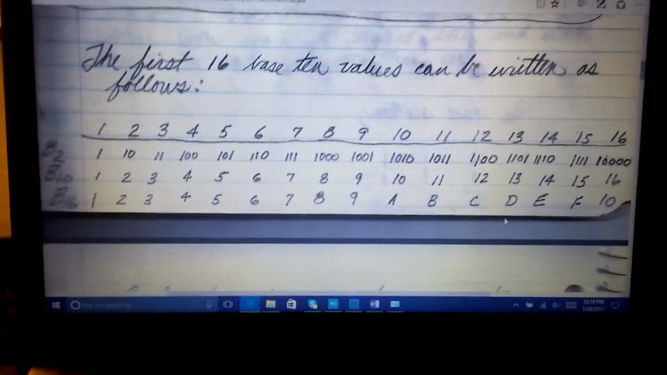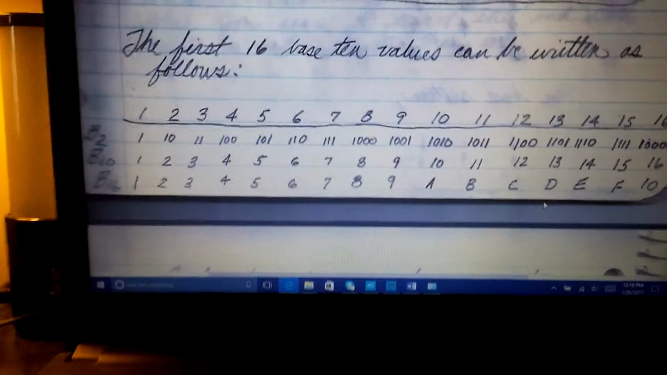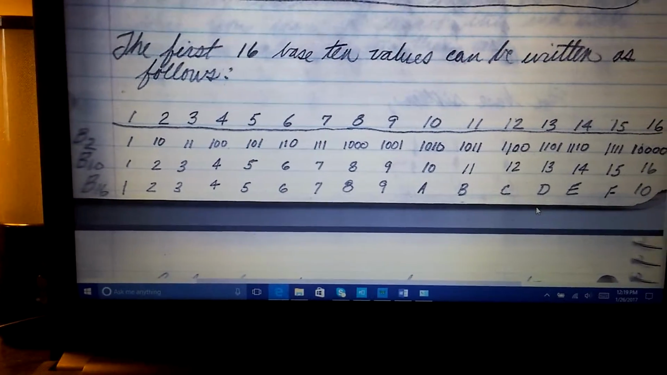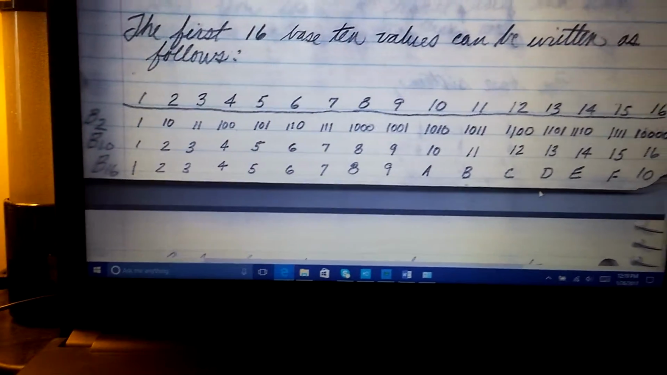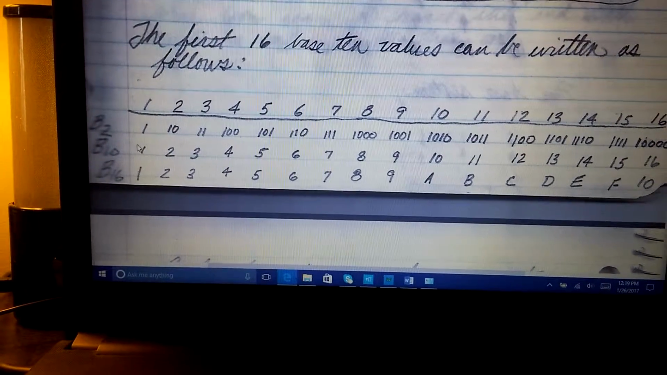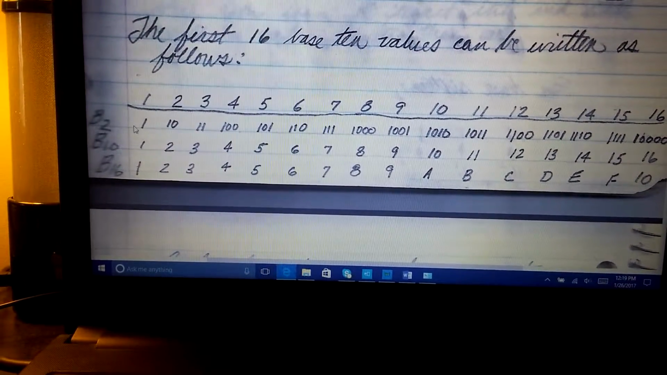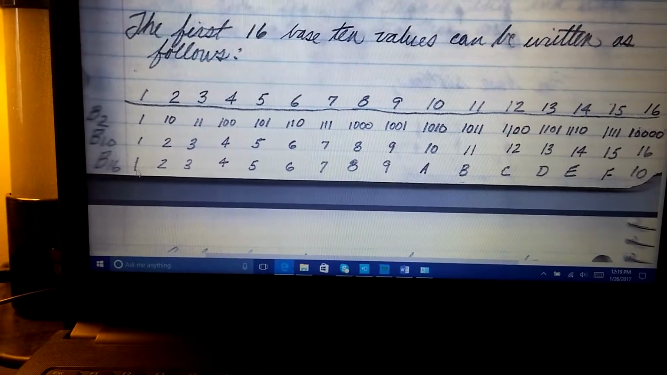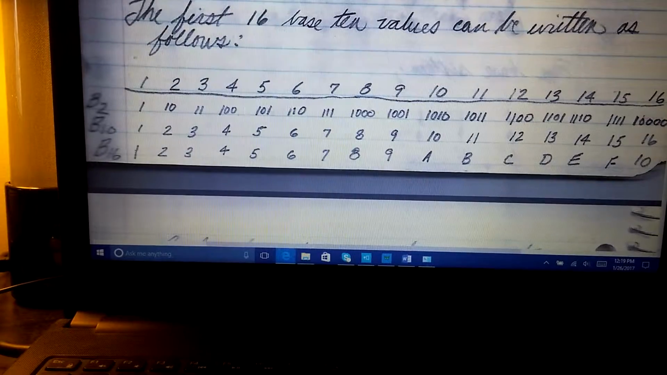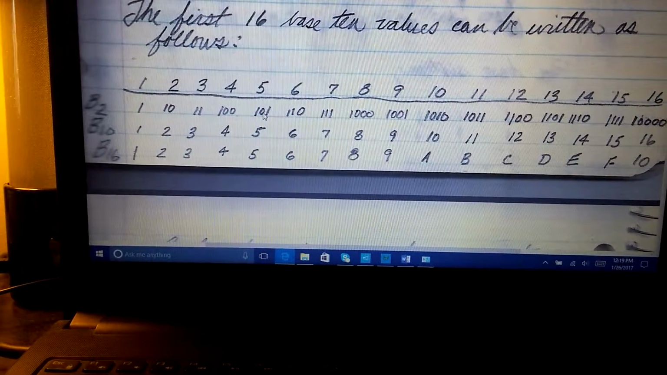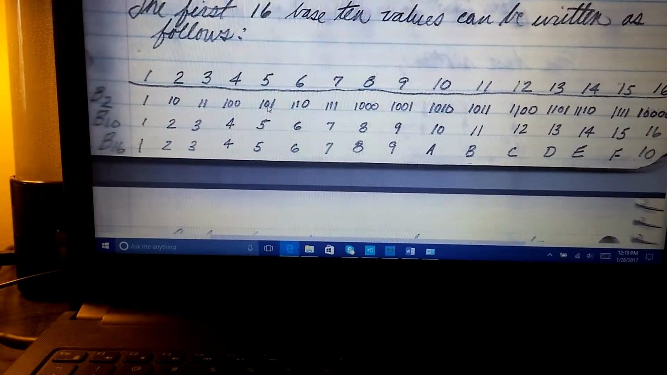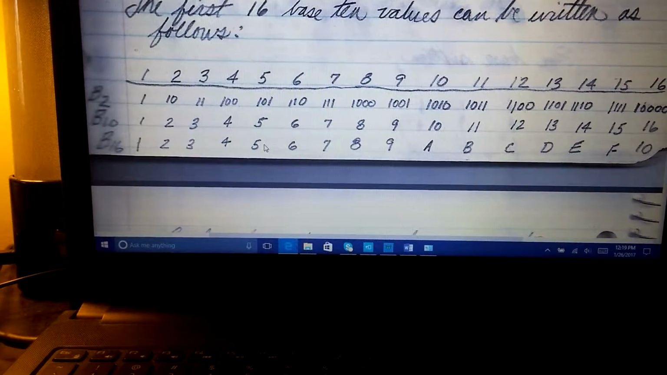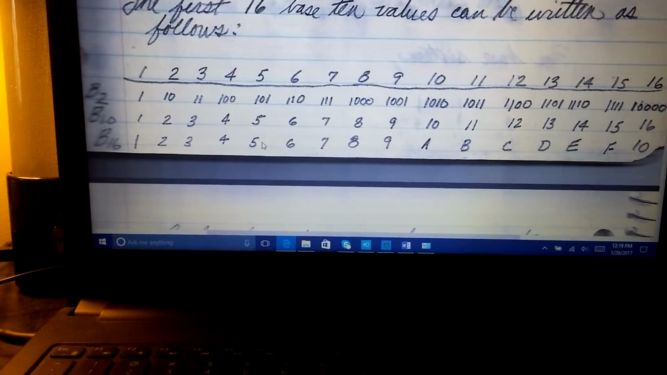So what I've done is I've created this table, and since those are the three common systems, I've created this table from a value of 1 through a value of 16, showing all the different numbers in these three common systems. The top row here is base 2, this is base 10, and this is base 16. So, for example, a value of 5 in base 2 is 101. A value of 5 in base 10 is 5, and a value of 5 in base 16 is also 5.